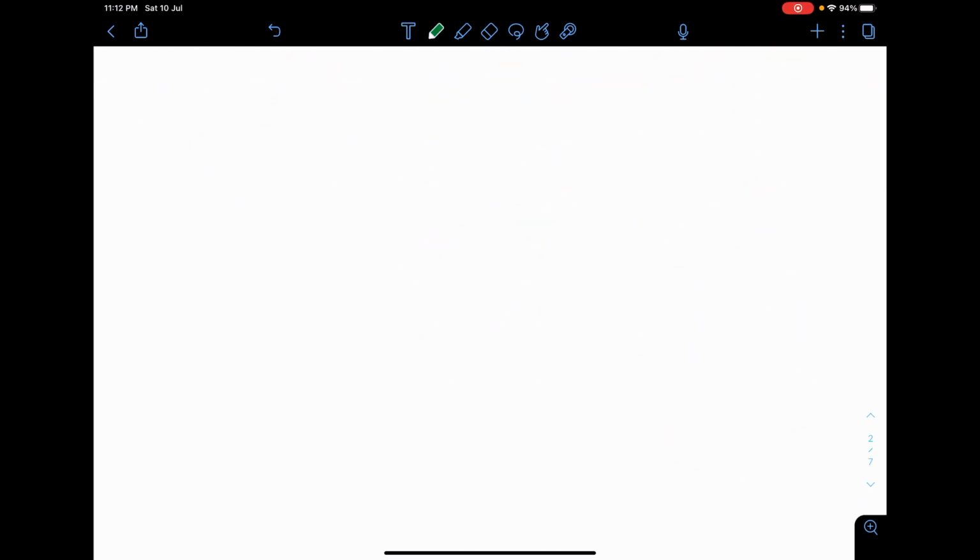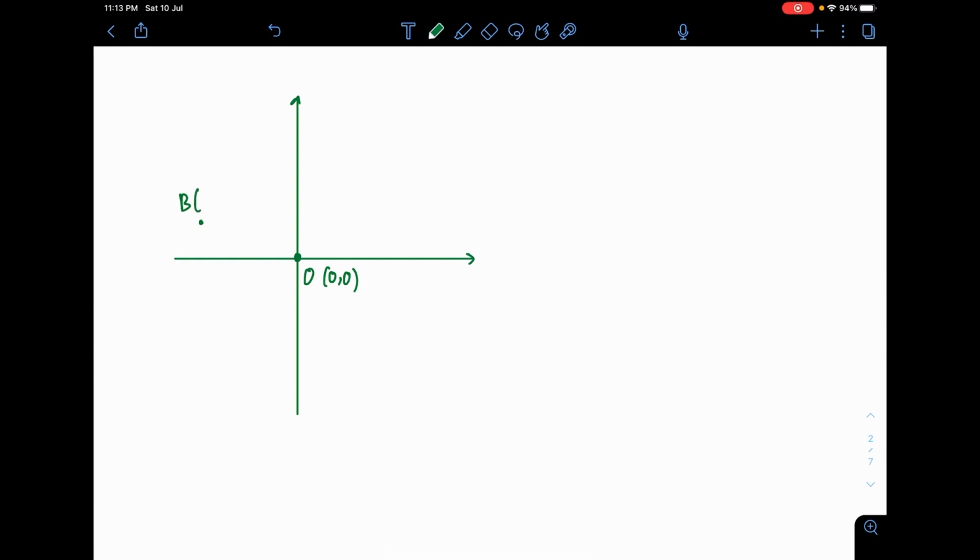Next, vectors and coordinate geometry. This is one of the most common things to be asked in the chapter, for a good reason. There are coordinates, and therefore there is a way to pinpoint the location of a vector. Let's just say I have point O, and then I have point B at negative 6, 2, and then I have point A, maybe here, put down as 2, 4.